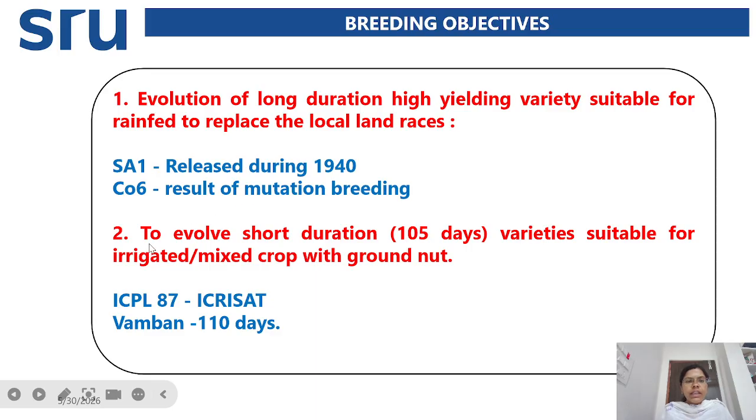The second breeding objective is to evolve short duration varieties of around 105 days duration, which are suitable for irrigated conditions or mixed cropping with groundnut. Generally, pulses have a longer duration, but we can see some short duration varieties suitable for these. Here you can see ICPL 87, which was released from ICRISAT, Hyderabad, and next is Vamban, which has 110 days duration.